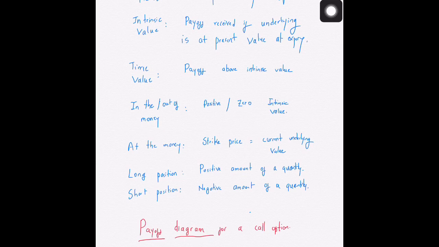An option which is at the money has a strike price which is equal to the current underlying value. So if the strike price is equal to the value of the asset at the present time, then that particular option is called at the money.